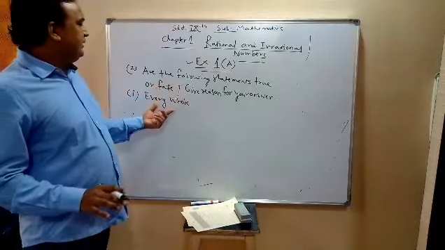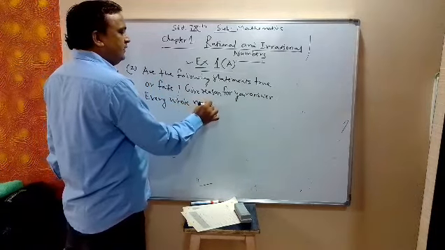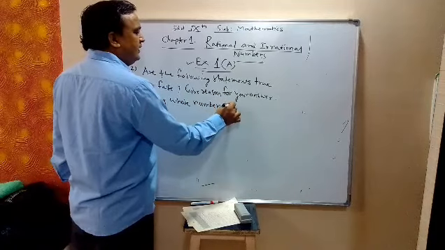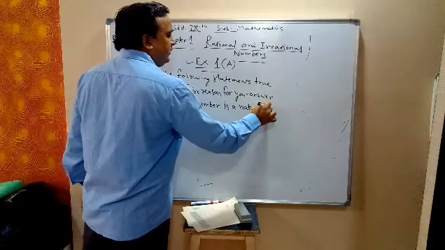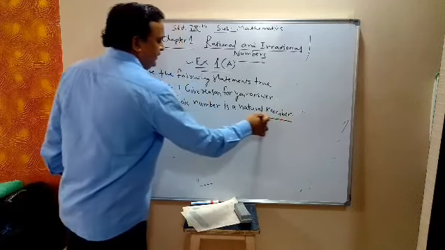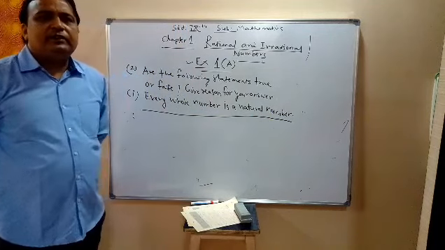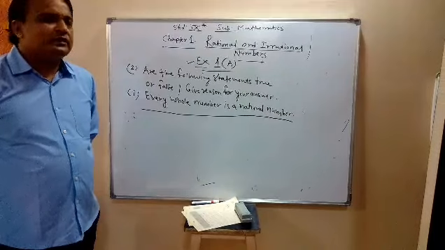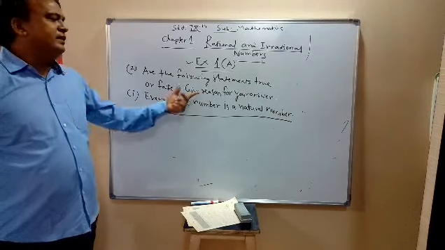You are given the statement: every whole number is a natural number. This is the statement given. Now whether this statement is true or false, we have to find out. Whether every whole number is a natural number?